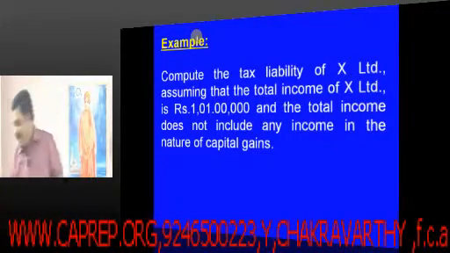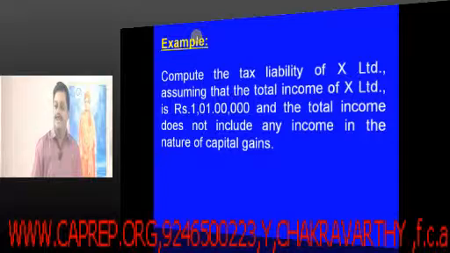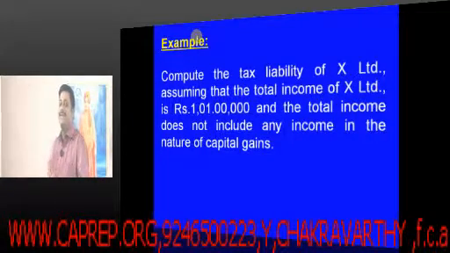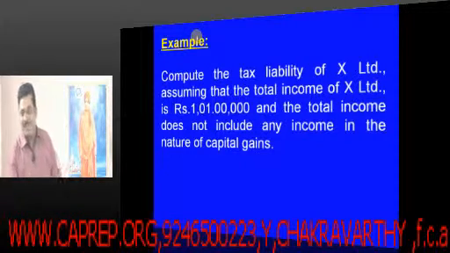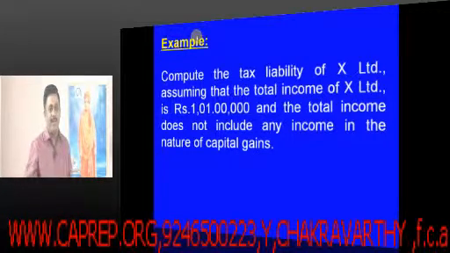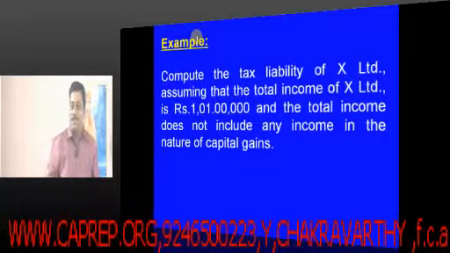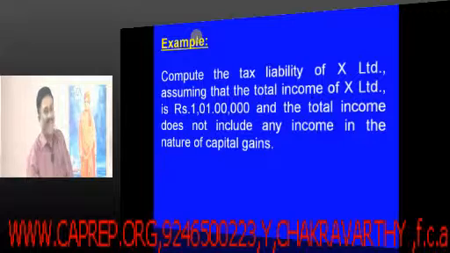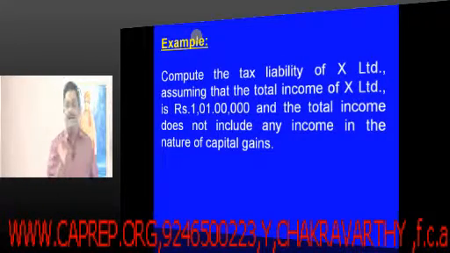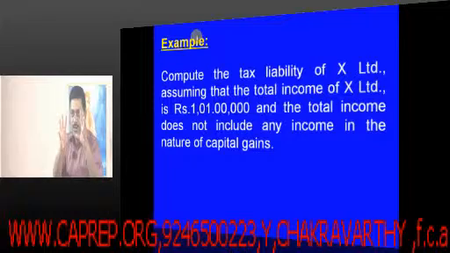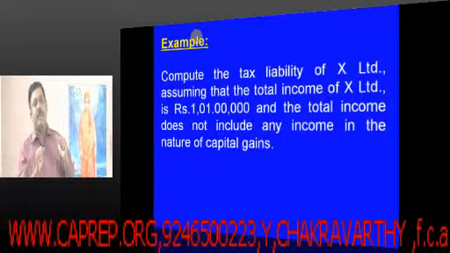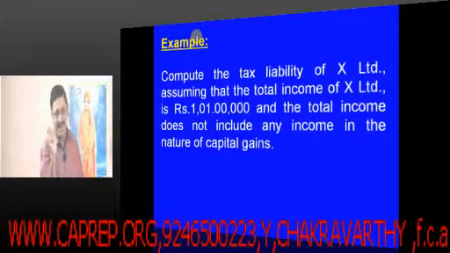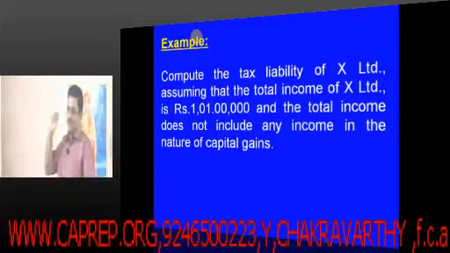I always tell, any teacher or any author can only supplement the institute material, but they can't substitute. Even my lecture cannot substitute your material, because that material is prepared by a group of chartered accountants and is viewed and reviewed by 20 chartered accountants. So the chance of error, I don't say there are no errors, is 0.001%.